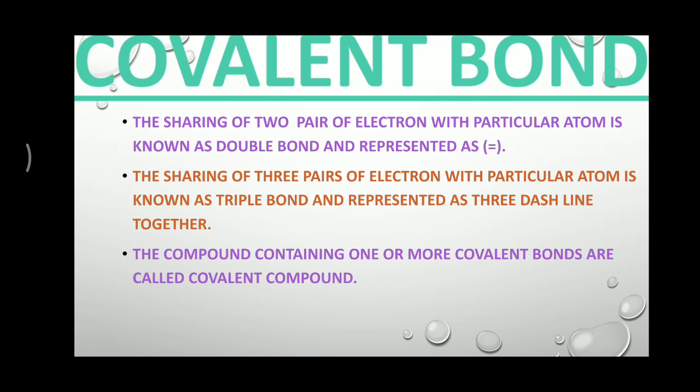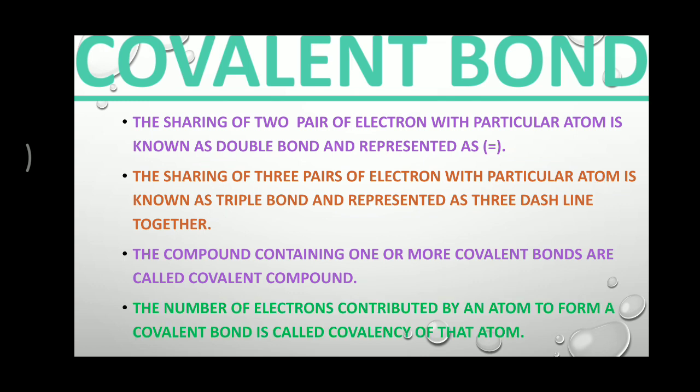The compound containing one or more covalent bonds is called a covalent compound. The last point is that the number of electrons contributed by an atom to form a covalent bond is called the covalency of that atom. If any question is asked about what is the covalency, you may just count the number of covalent bonds formed by a particular atom and explain the covalency of the atom. It is similar to the valency.